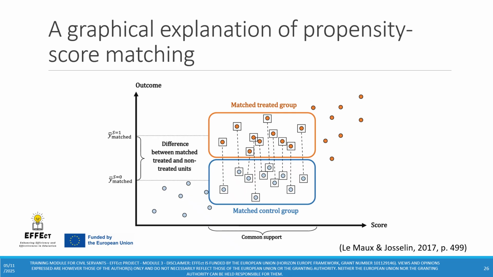As for the non-randomized diff and diff, you can see on this graph a more graphical representation of how propensity score matching works. As you can see on the graph, treated and non-treated units are matched, and as we have discussed during the previous submodule, the matching happens based on the unit's probabilities to benefit from the treatment, which we call the propensity score.